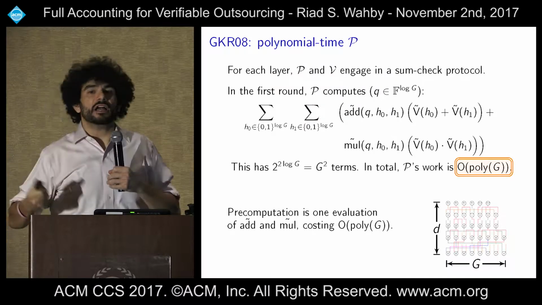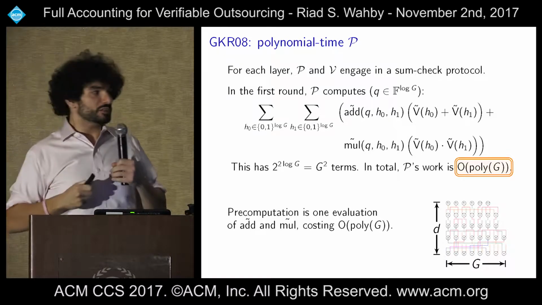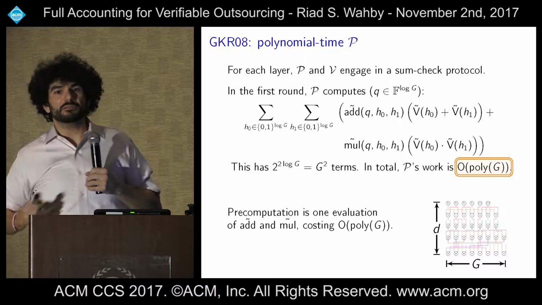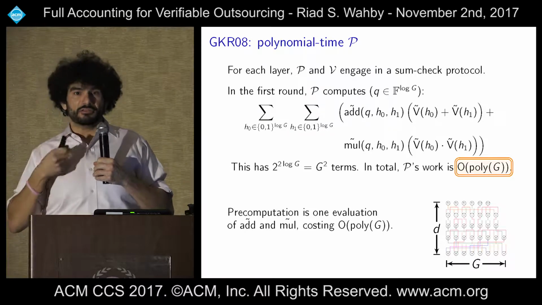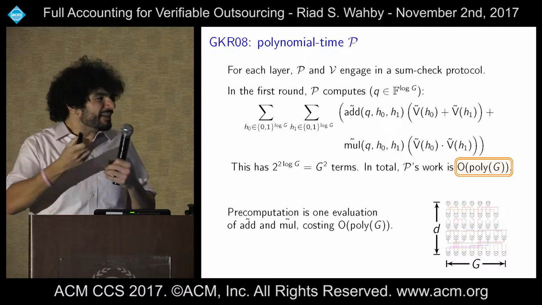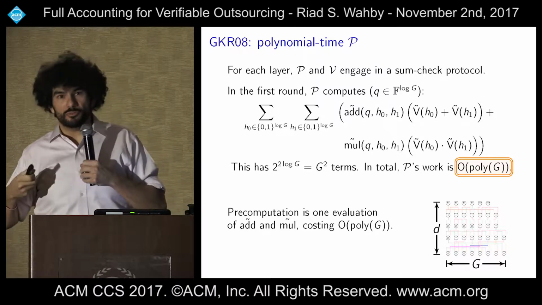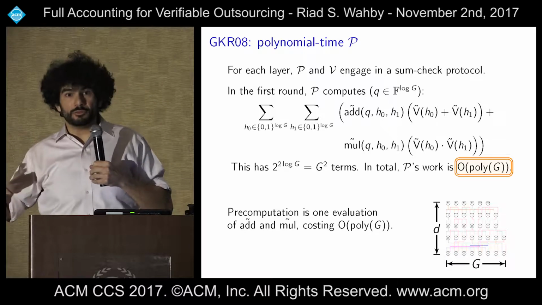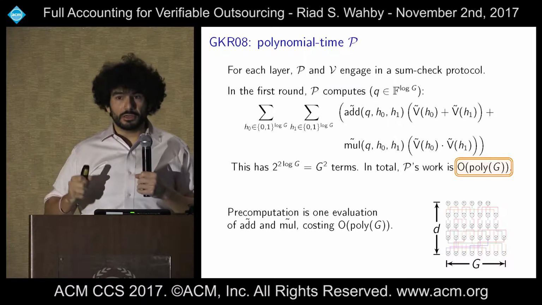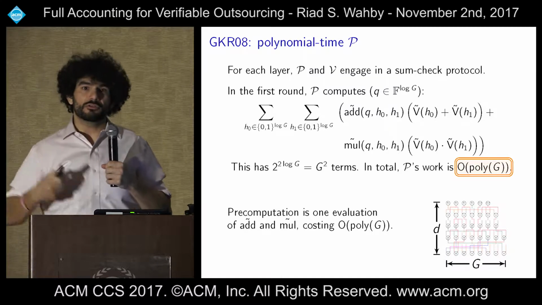Okay, and then the pre-computation, well, I haven't told you yet what the pre-computation is, but in fact, you see these add tilde and mul tilde, those are basically the pre-computation. One evaluation of add tilde and one of mul tilde. And by the same argument, those are also polynomial. So now the pre-computation in total is linear in d and polynomial in g. So that's where we stand to start. Okay, so now what we want to do is reduce both of those costs.